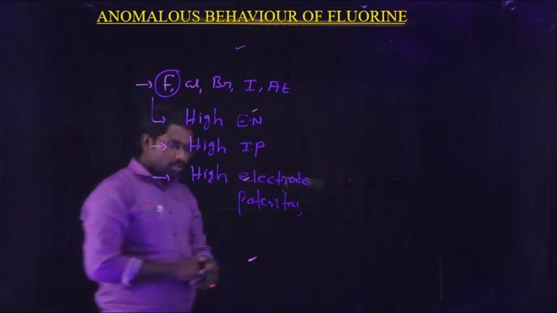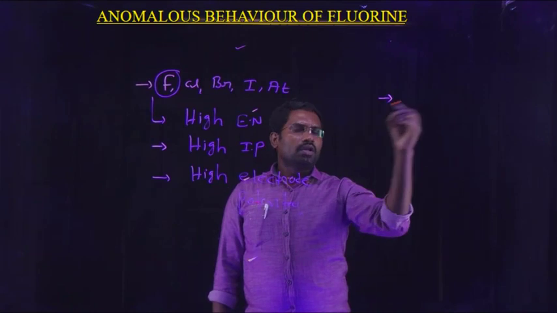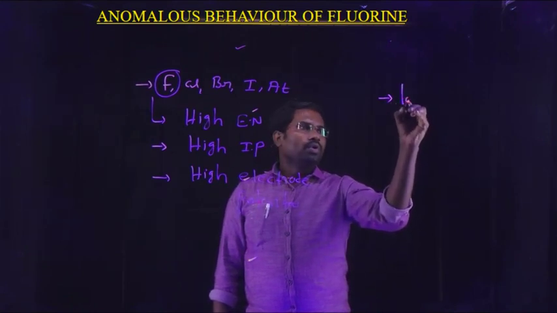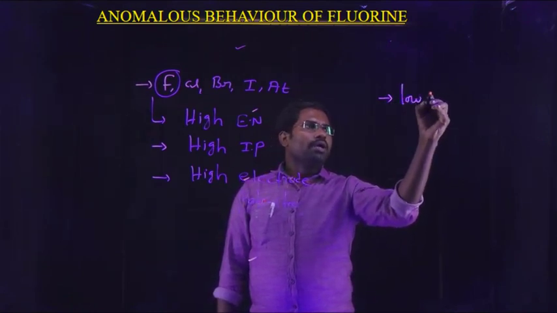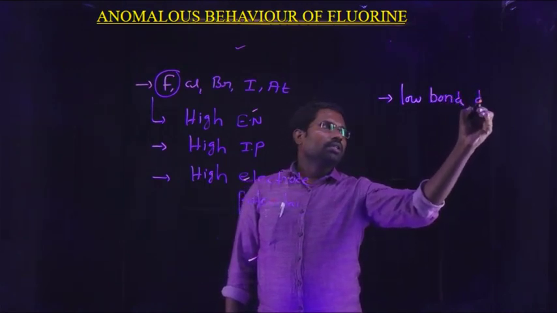And also, compared with other elements, fluorine has low bond dissociation enthalpy.